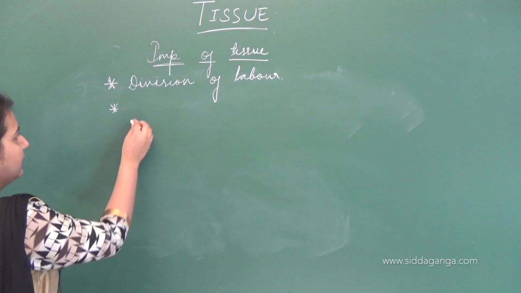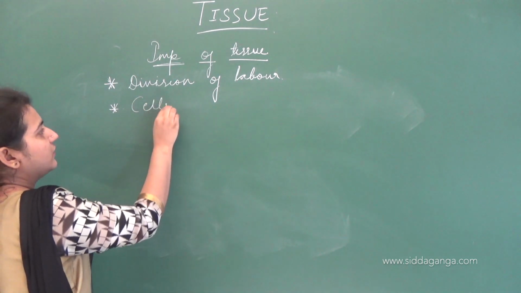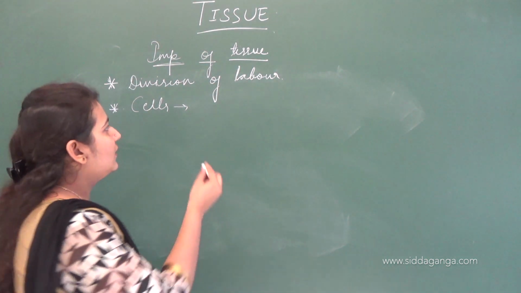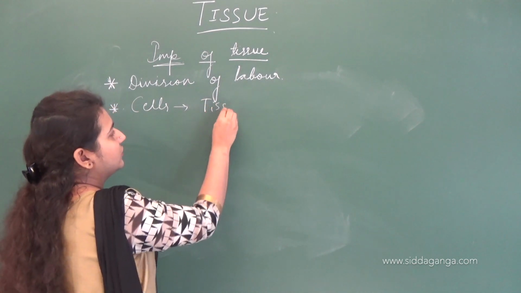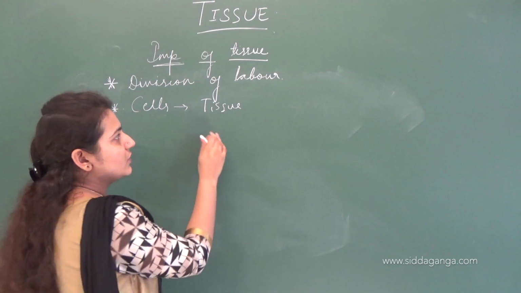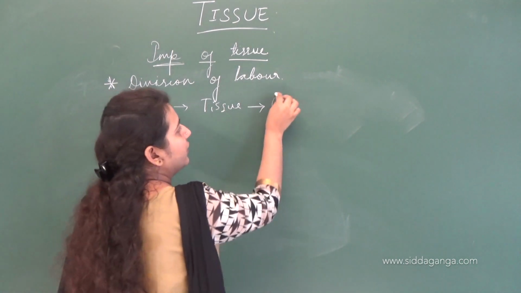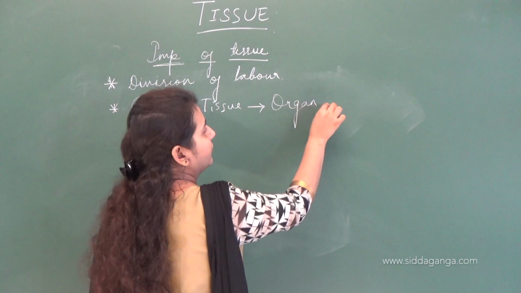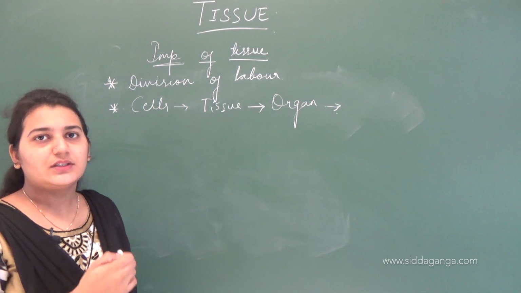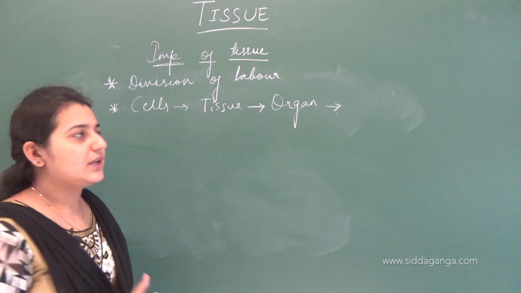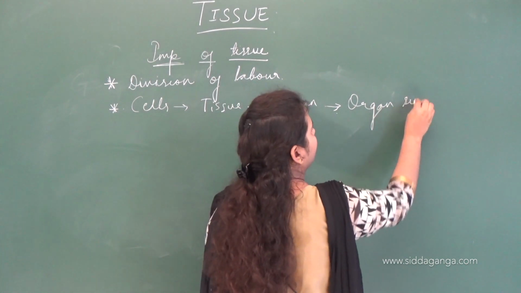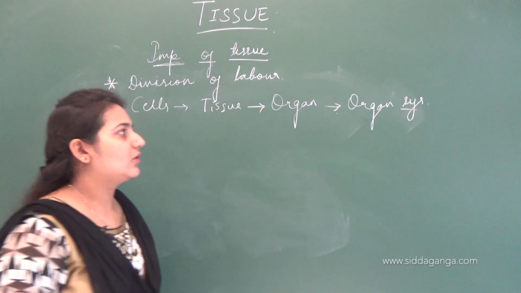We know the basic unit of life is the cell, and these cells form tissue. A group of similar cells forms tissues, and tissue in turn forms an organ. Different organs work as a system, which is called an organ system, and further they form a body, a living organism.